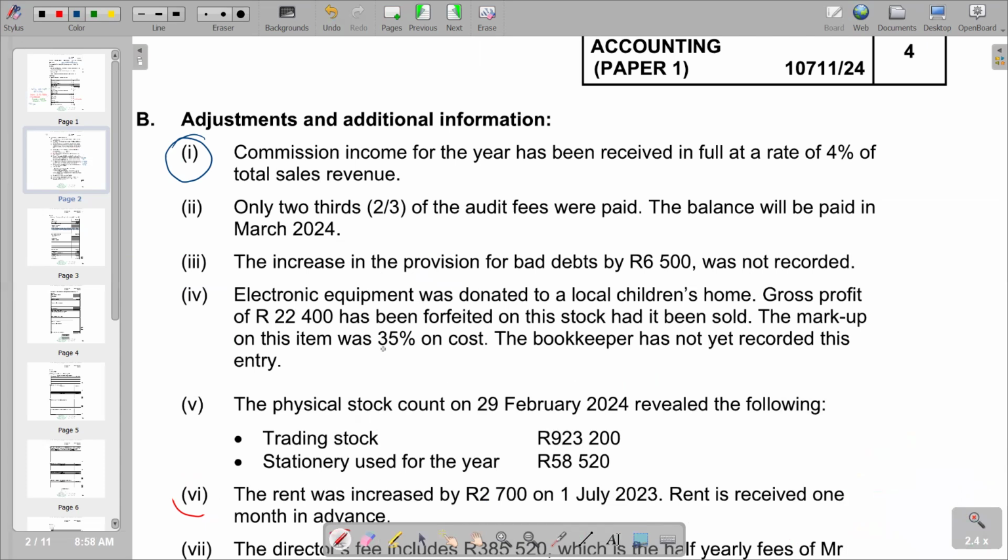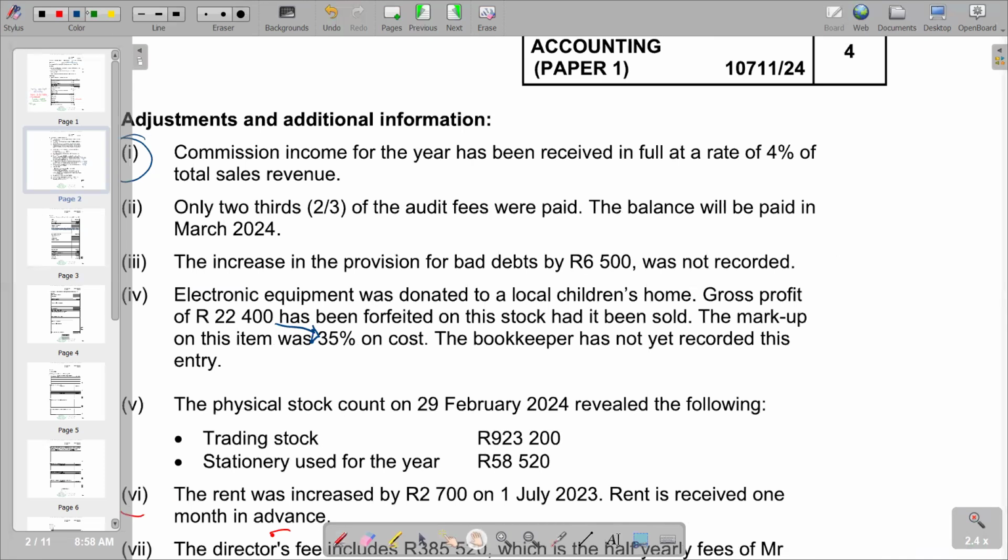So this 22,400 is the 35%, because this is the markup that we have, which is the gross profit. Gross profit is the markup. So we are saying 35% is equal to 22,400.